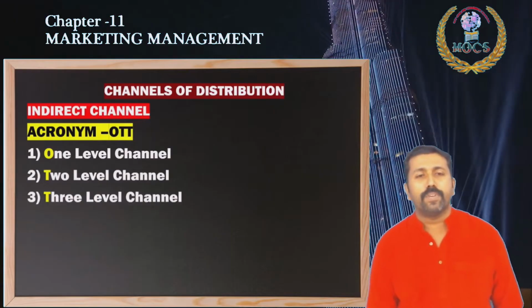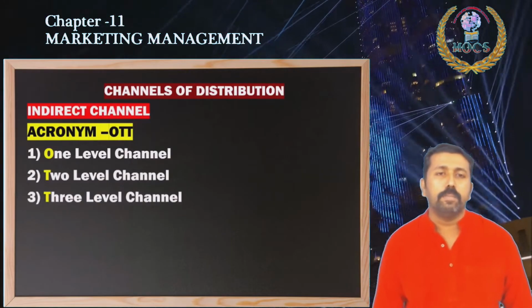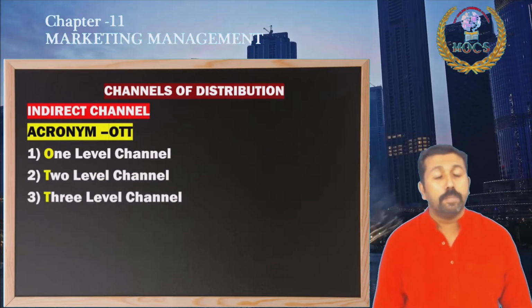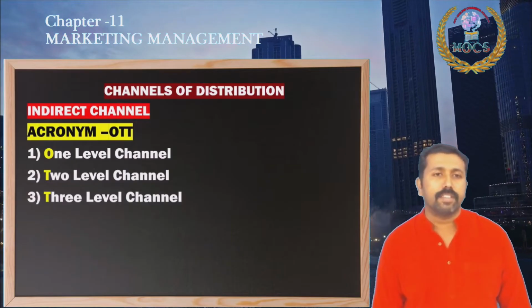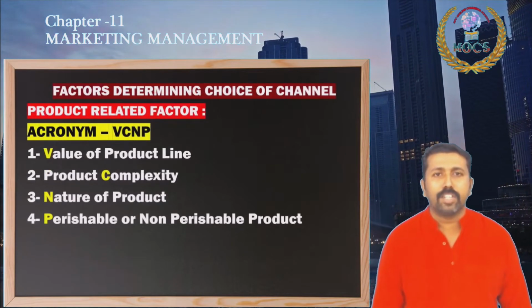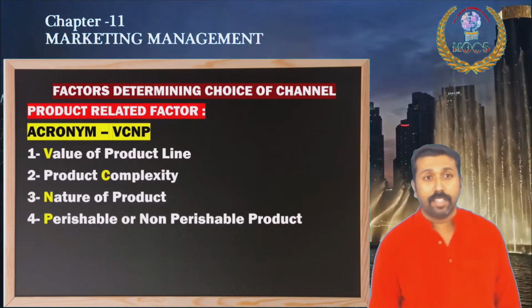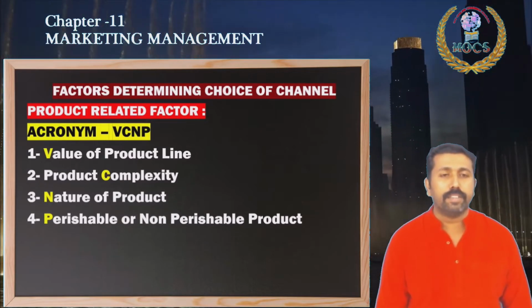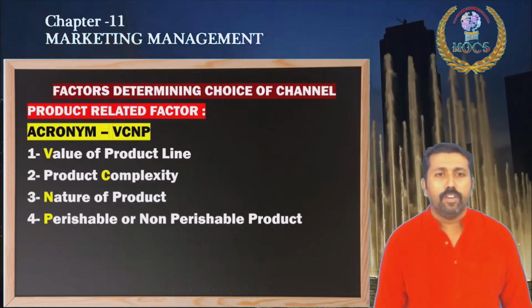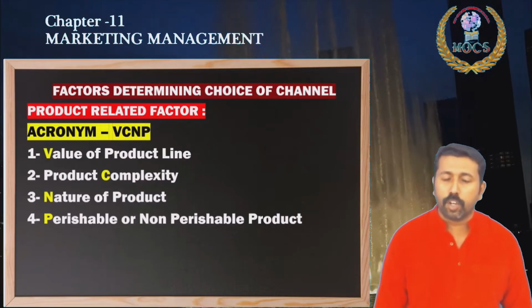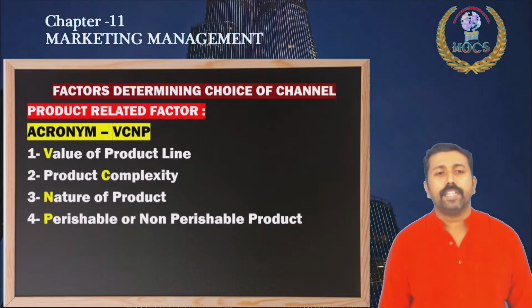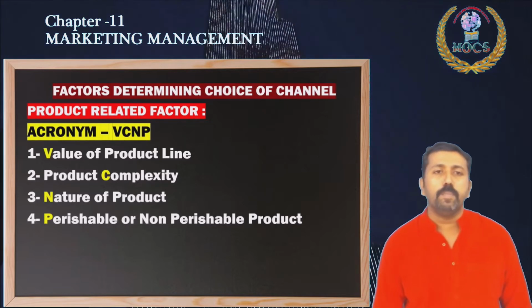Depending upon the number of intermediaries coming in between the buyer and the manufacturer, the levels increase. And the factors determining the choice of channel: product related factors are there. Look at the acronym, very simple, VCNP. Value of product line, then product complexity, nature of product, perishable or non-perishable product.